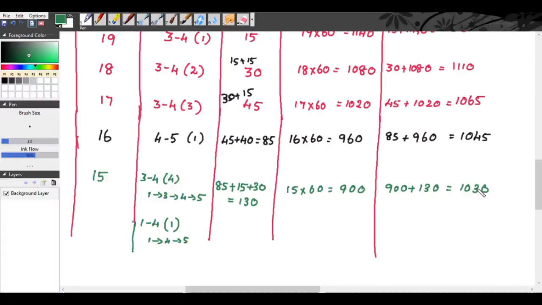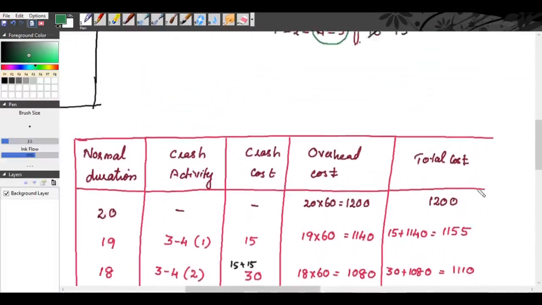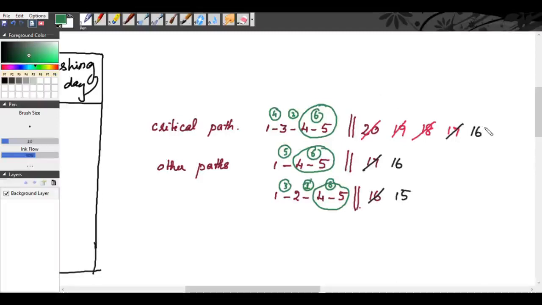Okay. So now your 16 days has become 15 days. Here also you have crashed one activity. So 16 days has become 15 days. Now all the 3 paths are critical. All the 3 paths are critical. Now you have to crash one activity from the first critical path, one activity from the second critical path, and one activity from the third critical path. Okay. So you don't have any paths in common.